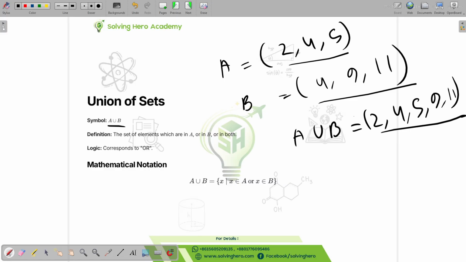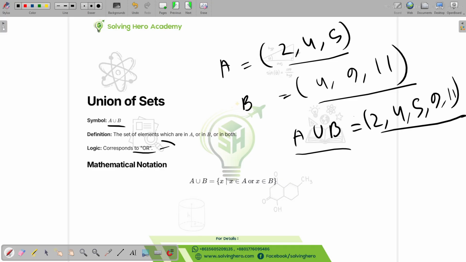So the elements that are in here and the elements that are in here, you're just putting them all together. You're not repeating numbers, because let's say you have two 4s in there, you're not writing double 4s, you're just writing one 4 and taking all the numbers here. Okay, so these are called union. Union of sets, right? Corresponds to OR.